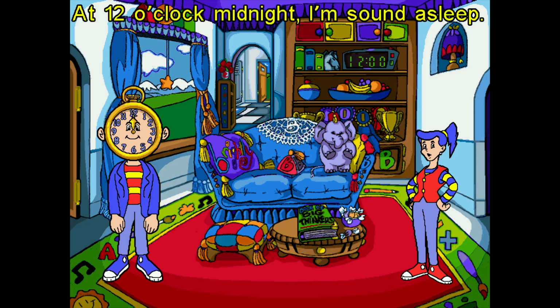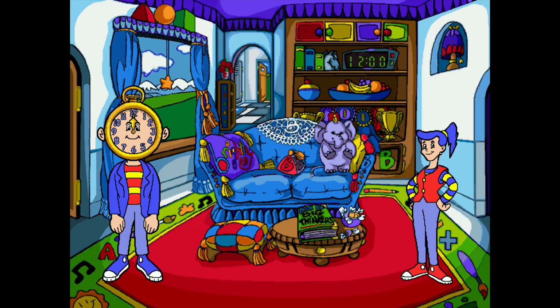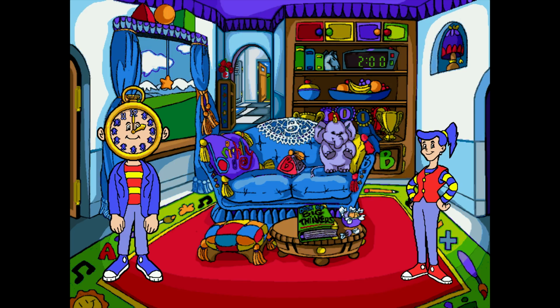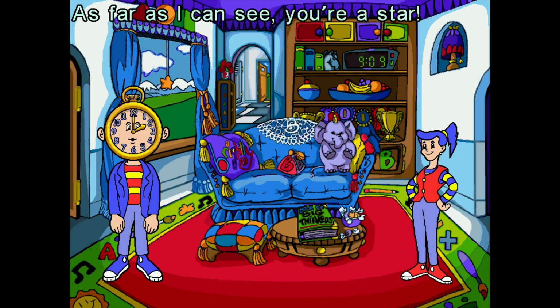Where should my clock hands be at 12 o'clock? Terrific. At 12 o'clock midnight, I'm sound asleep. Set my clock hands to 2 o'clock. 2 o'clock. Right on time. You can see up on the shelf how this time looks on a digital clock. As far as I can see, you're a star.